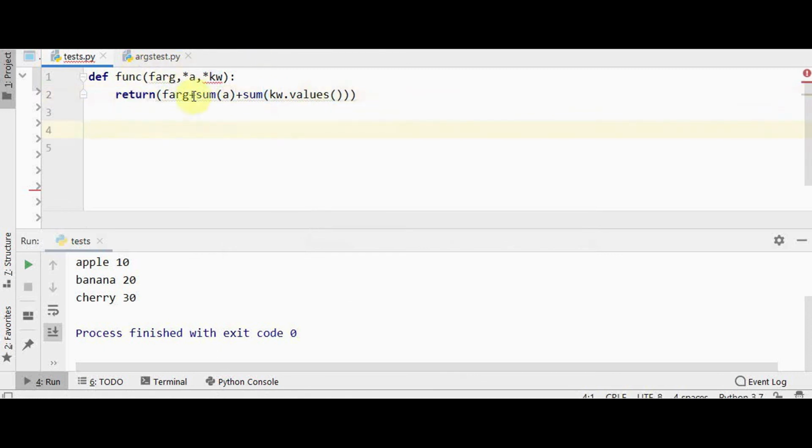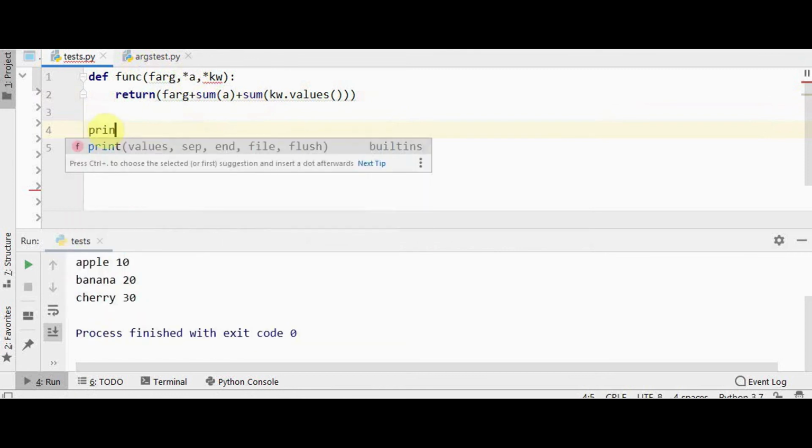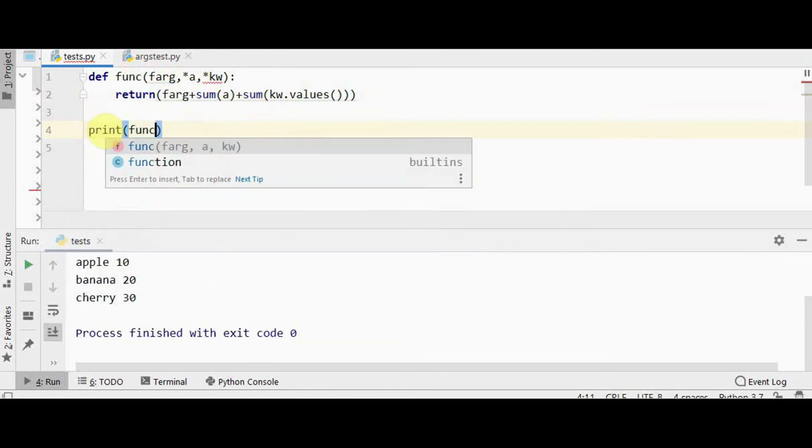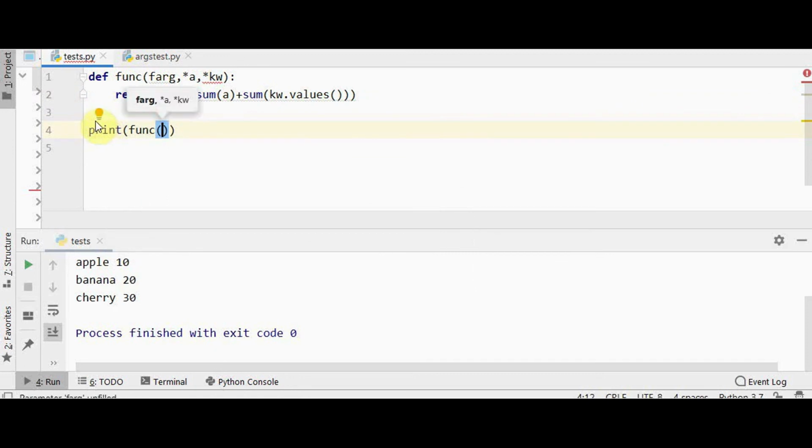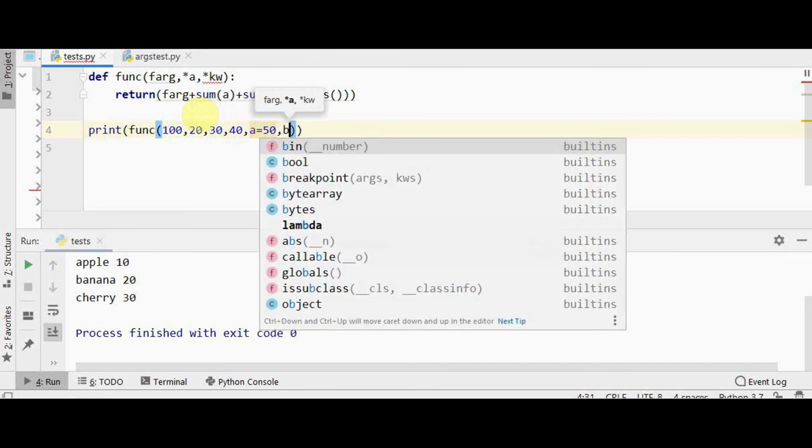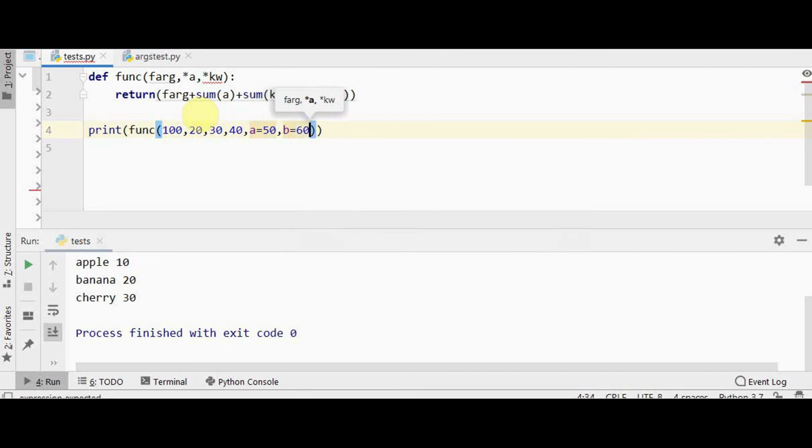Since I have returned the sum, I'll use the print function and call this function fun. I can pass the arguments now. For the formal argument, let us assume I am passing 100, and next is star args. I can just pass 20, 30, 40, some three arguments for star args, and for keyword arguments it's going to be a named argument. a is equal to 50, b is equal to 60.